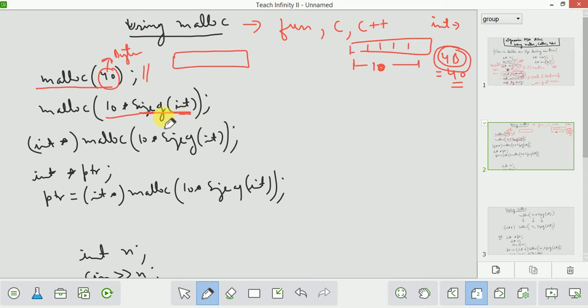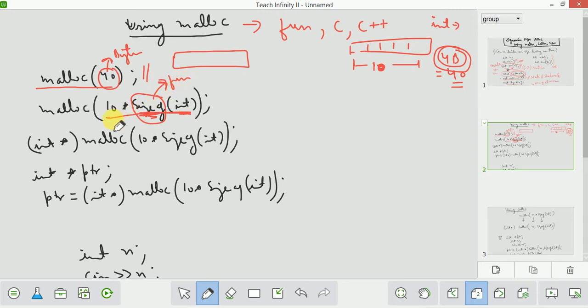int here. This sizeof is an operator that will decide the size of a data type. You can find the size of any data type using sizeof. If the size of int in a compiler is 4 bytes, then it will return 4. If the size of int in a compiler is 2 bytes, then it will return 2. And this is available in C.